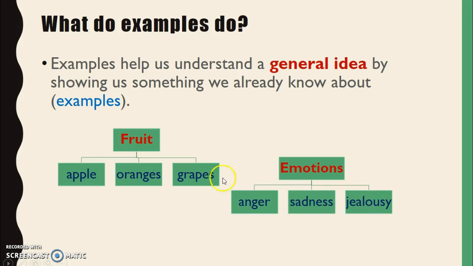So if we don't know what fruit is, but we know what apple, oranges, and grapes are, we can understand the meaning of fruit. And the same here. If we know what anger is, or sadness, or jealousy, then we can understand the meaning of emotions.